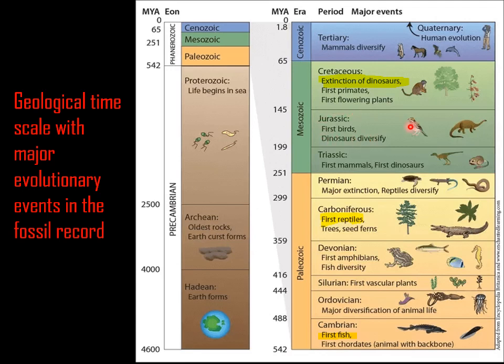In the Jurassic period, the dinosaurs diversified and evolved, and in this age they were at their peak. But after the Jurassic, the Cretaceous period came, and in the Cretaceous period the extinction of the dinosaurs happened.